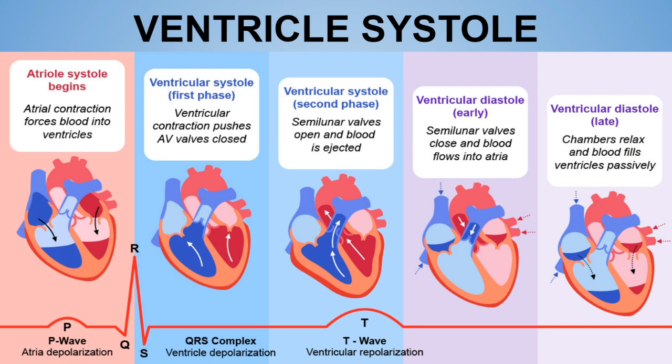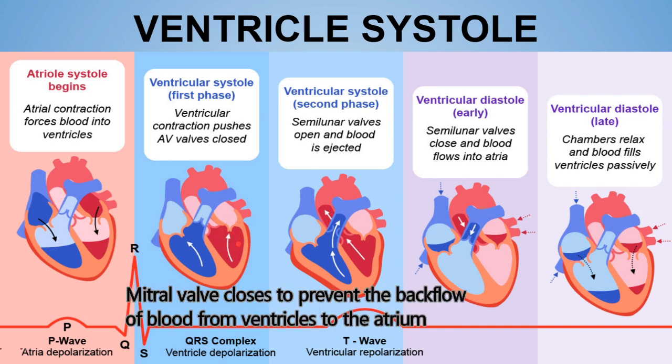Okay, and because of this, what happens? There is an increment in the ventricular pressure as compared to the atrial pressure. Because the ventricles contract over here, the pressure inside the ventricles is more as compared to the atrium. So what will happen because of this? There will be closure of the atrioventricular valve, because the ventricles have higher pressure as compared to the atrium. This atrioventricular valve, or the mitral valve, will close.